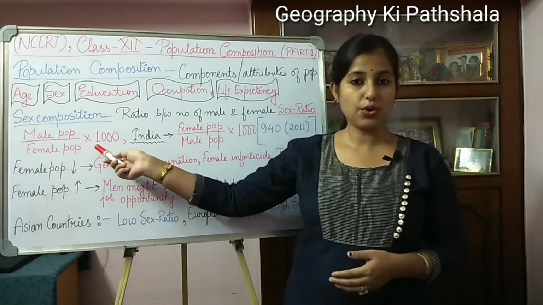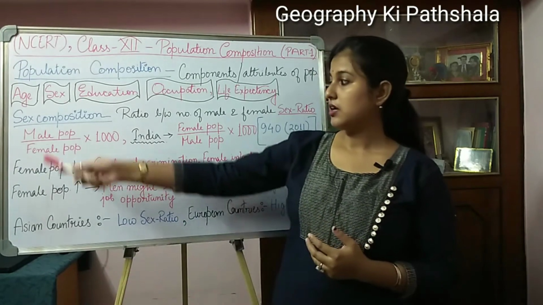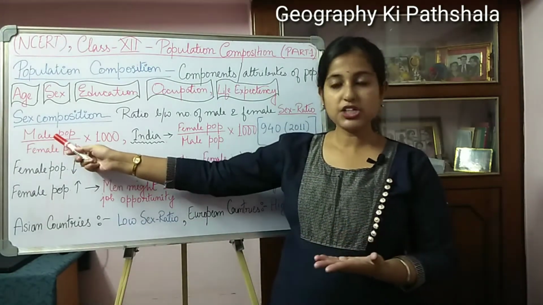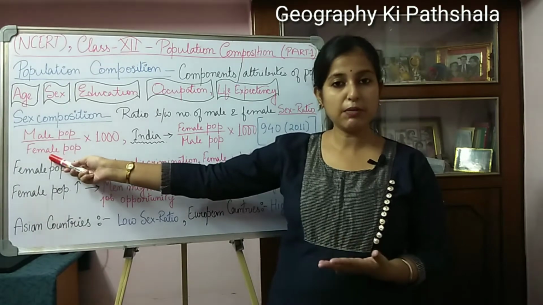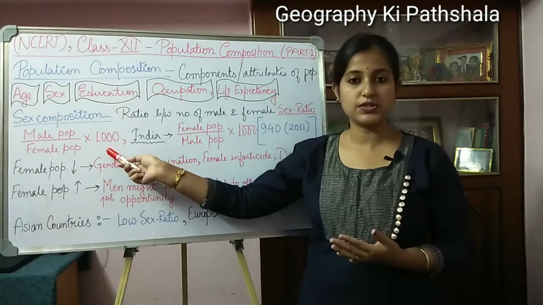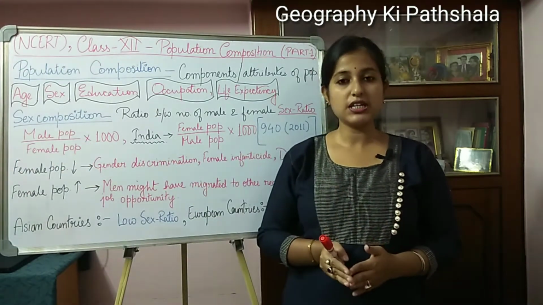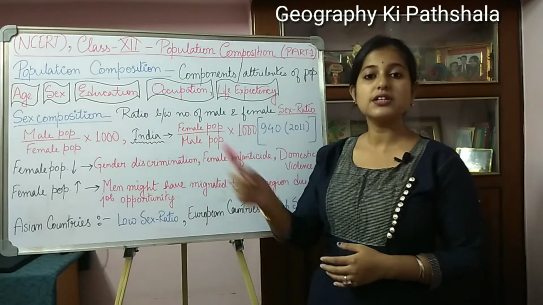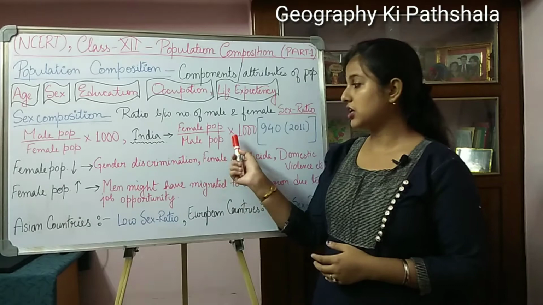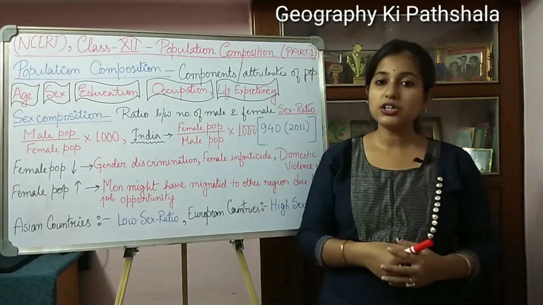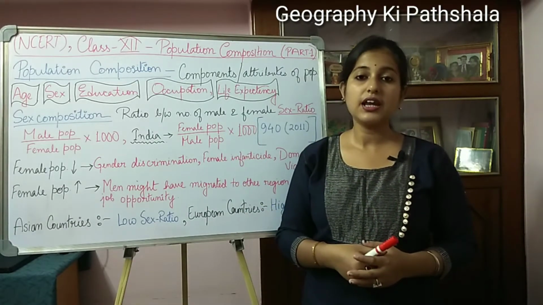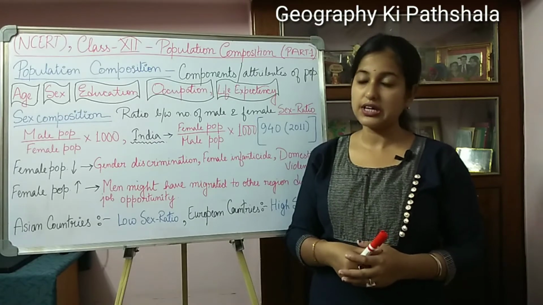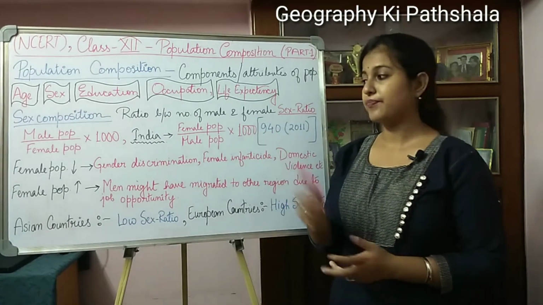Here I have shown how it is calculated: you take the male population and divide it by the female population into 1000. In our country, India, we calculate the sex ratio as female population divided by male population into 1000, and according to the 2011 census, in our country the sex ratio is 940.